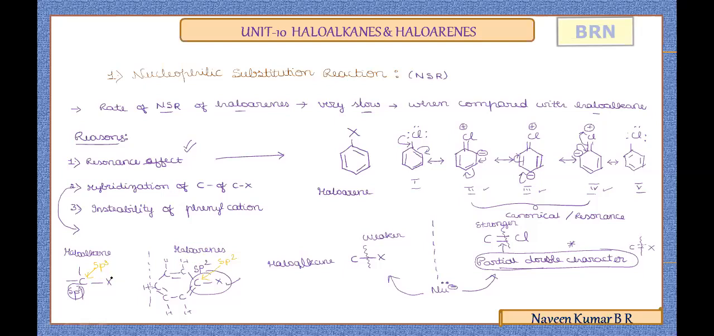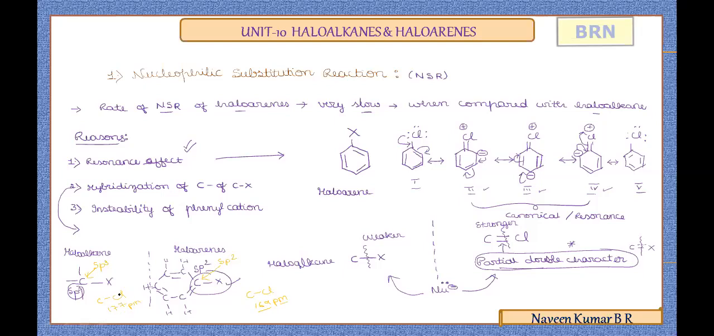Now, as a result of this hybridization aspect, the bond length of C-X bond differs. If you take a simple C-Cl single bond, the bond length is nearly 177 picometers. Whereas if you take the C-Cl bond in the case of haloarenes, the bond length is nearly 169 picometers. Now this lesser length indicates a stronger C-Cl bond in the case of haloarene when compared with haloalkane.